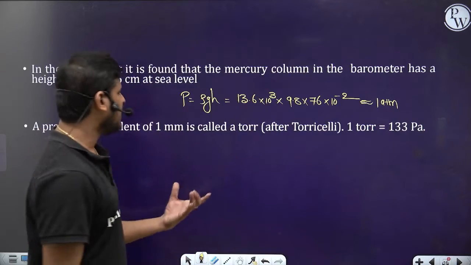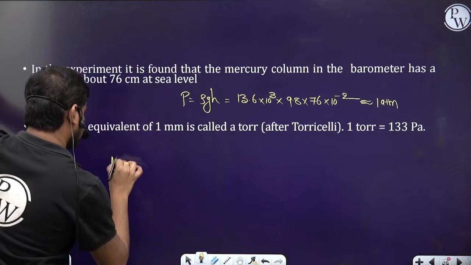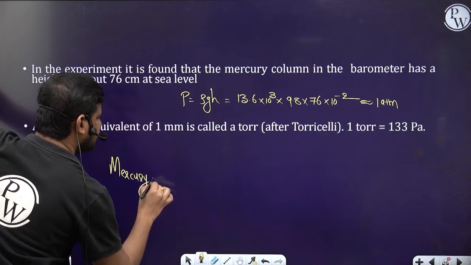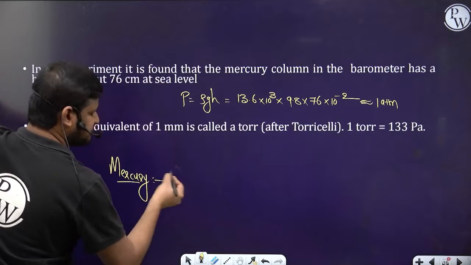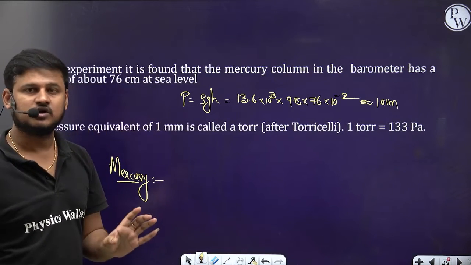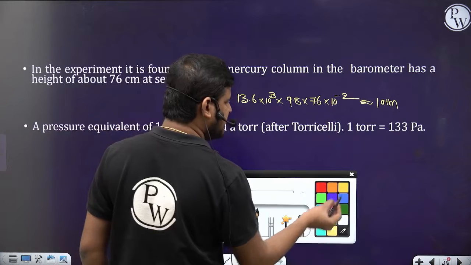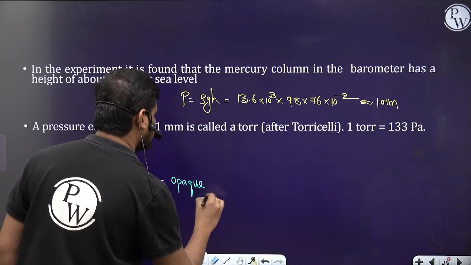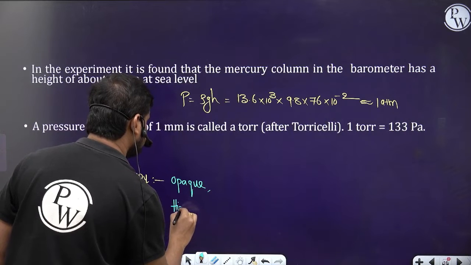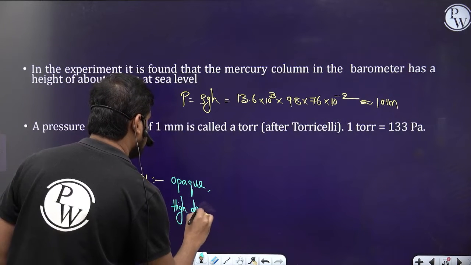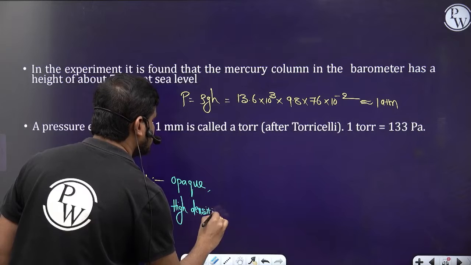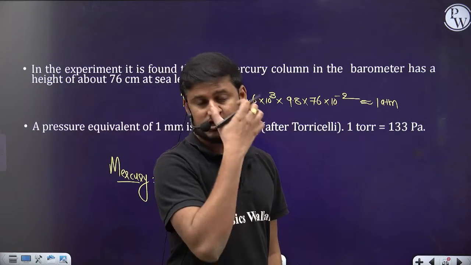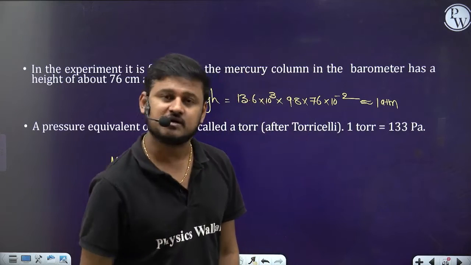Okay, sir, why only mercury do we take? Why can't we do this experiment with water? Because mercury is opaque, it has high density, and it does not form vapors. Even if it forms vapor, the pressure of the vapors will be 0.